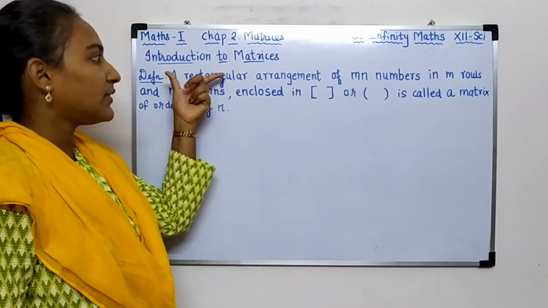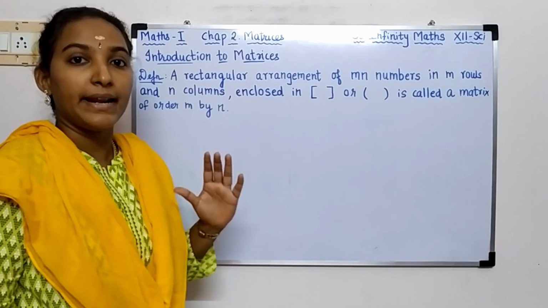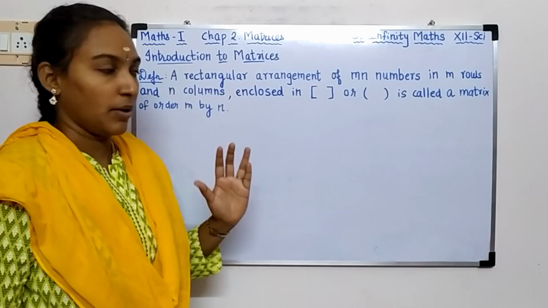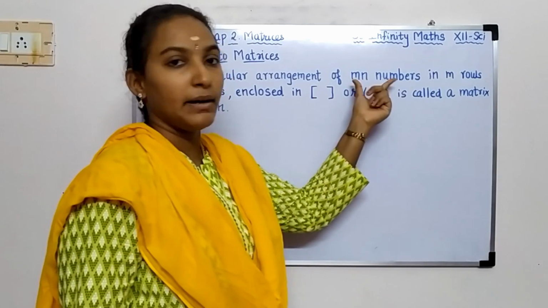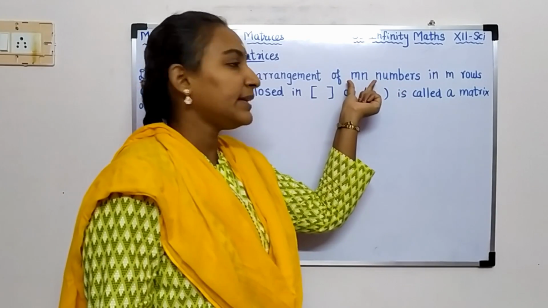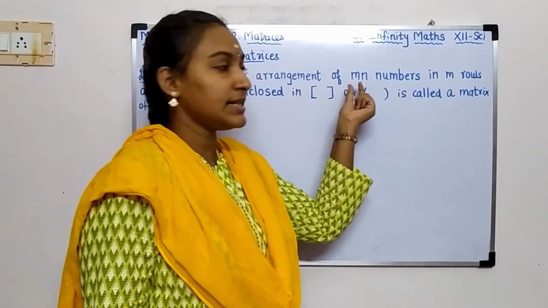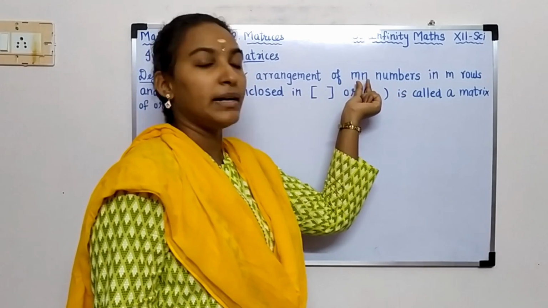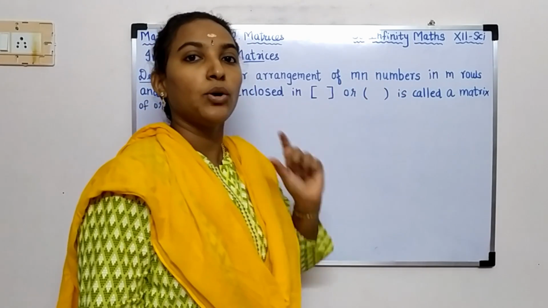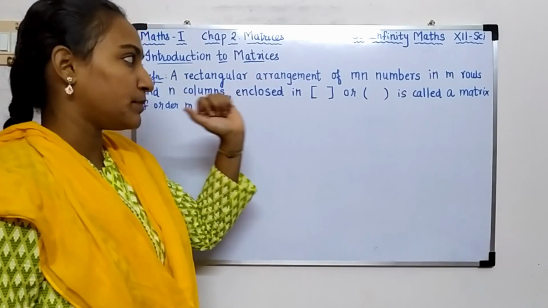They are saying it is a rectangular arrangement, that is, the numbers are arranged in rectangular form. Here m is a number and n is a number. Here they are considering the product of m and n, that is, m numbers multiplied with n numbers gives the total number of numbers inside this rectangular arrangement.